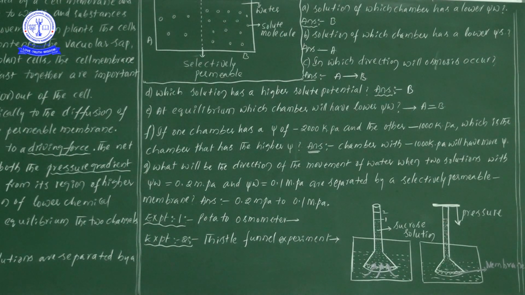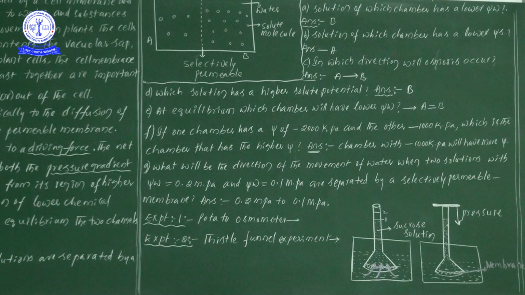Semi-permeable membrane, and in inverted mode we have placed it in the water. So what is happening now, just give me the answer here. Sucrose solution is there in the thistle funnel and water is there in the outside container. Both are separated by the semi-permeable membrane. So where can we find more water potential, in comparison of both? In water only. Why? Because here we didn't add any kind of chemicals, that's why water potential is more, and in the sucrose solution we will have very low water potential.